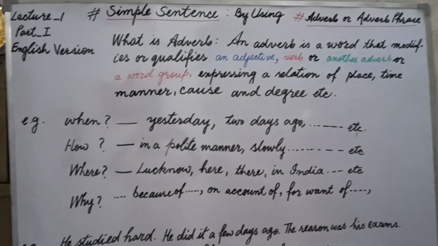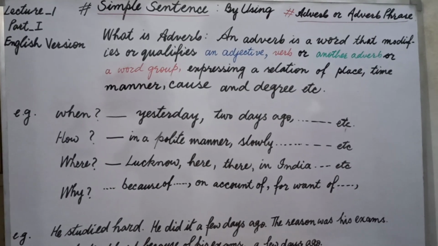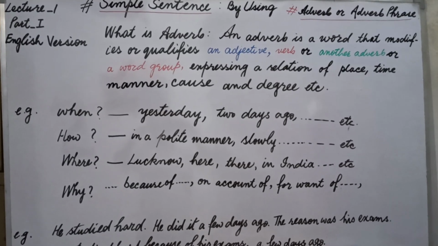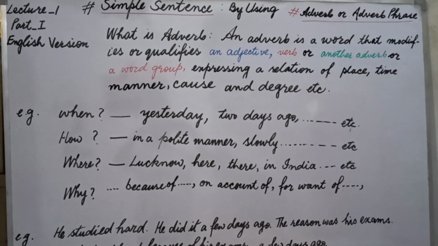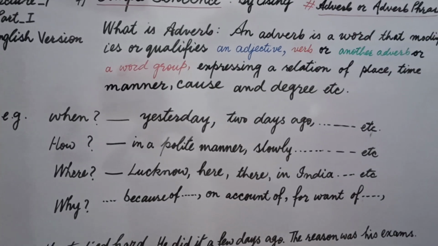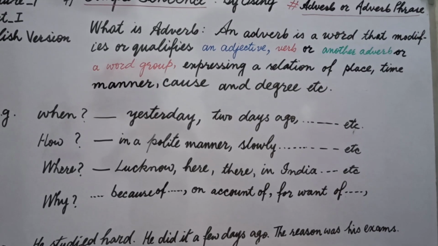Now let's see how we can identify all these. You can identify very easily by using these four question words: first is when, then how, where, and why. When: yesterday, two days ago. Yesterday is a single word, that's why we can say it is an adverb. Two days ago is in more than one word, that's why we can say it's an adverb phrase.